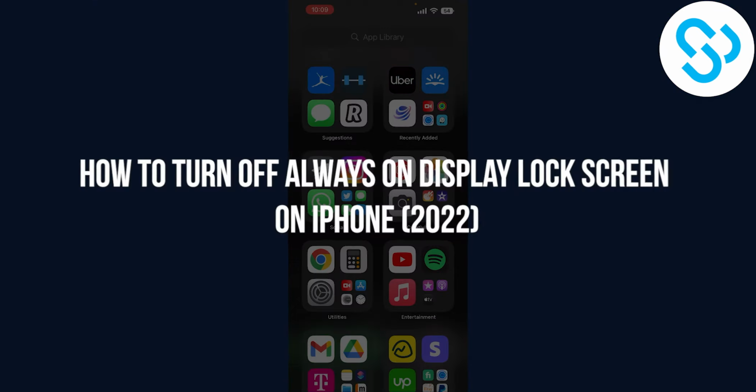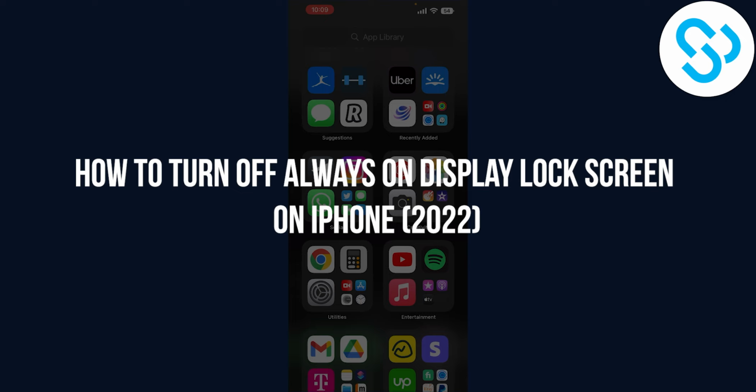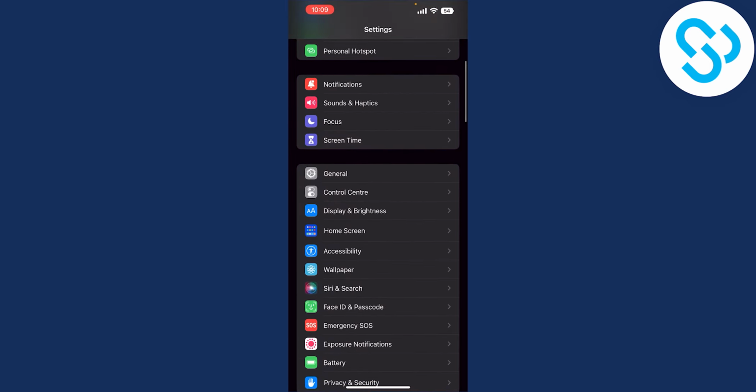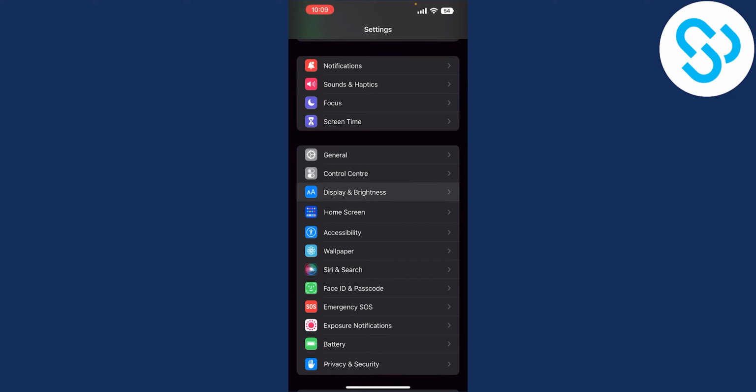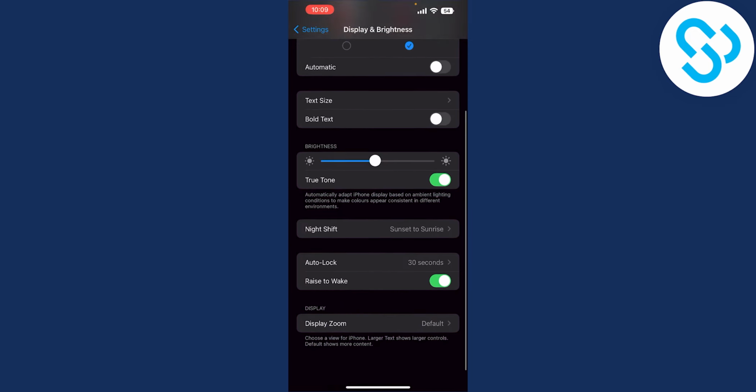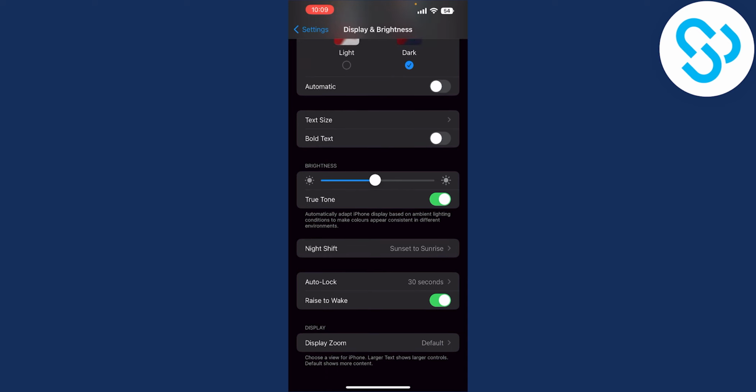In this video, I will show you how to turn off always on display on your lock screen on your iPhone. Now, first thing that we need to do is go to your settings, scroll down until you see display and brightness, click on display and brightness. After you click on that, scroll down and here you should be able to see always on display.